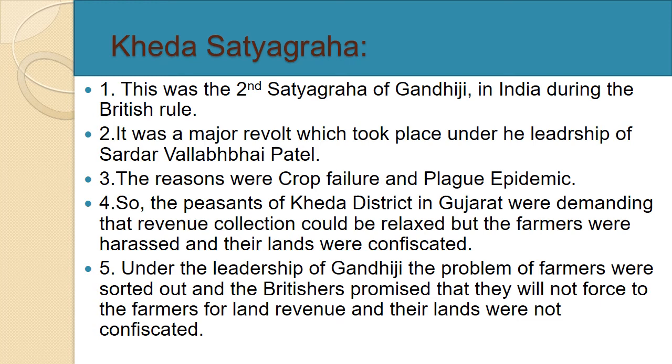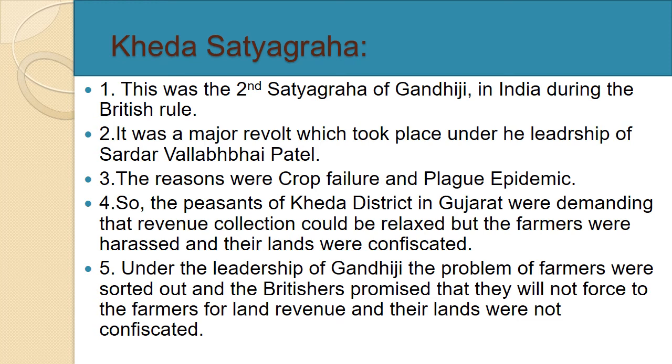Number two, it was a major revolt which took place under the leadership of Sardar Vallabhbhai Patel. Number three, the reasons were crop failure and plague epidemic. Point number four, the peasants of Kheda district in Gujarat were demanding that revenue collection be relaxed, but the farmers were harassed and their lands were confiscated.